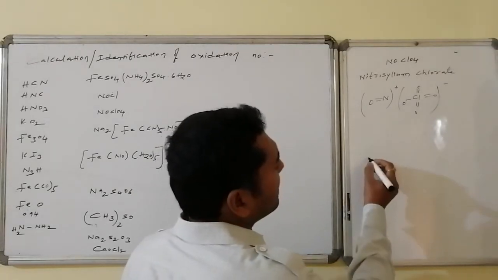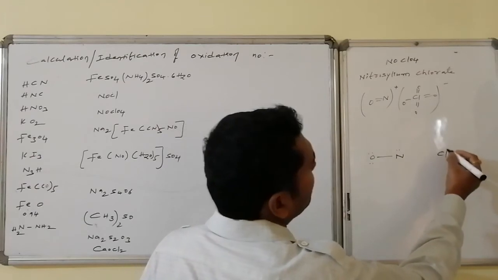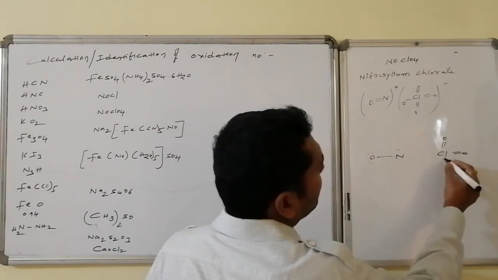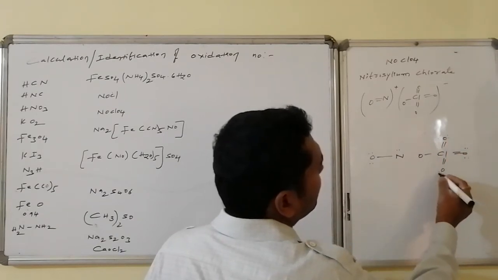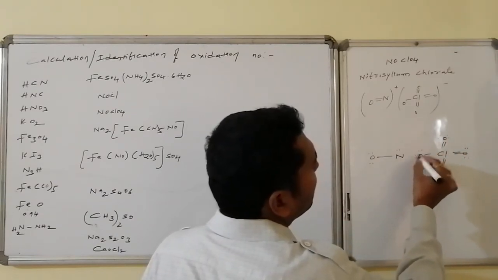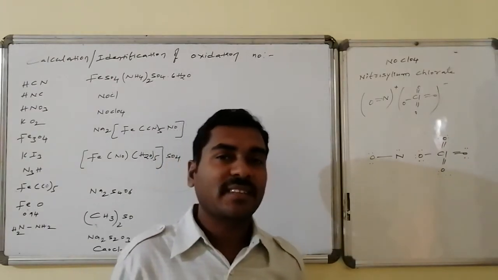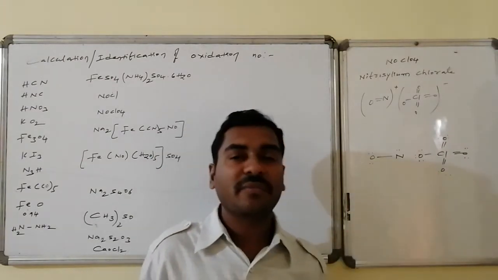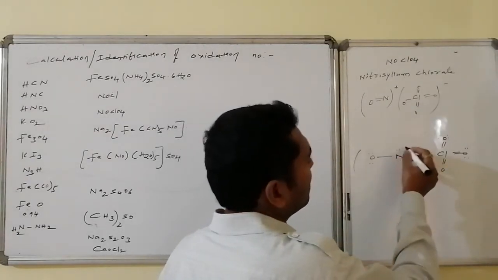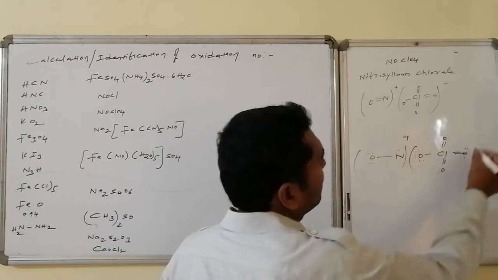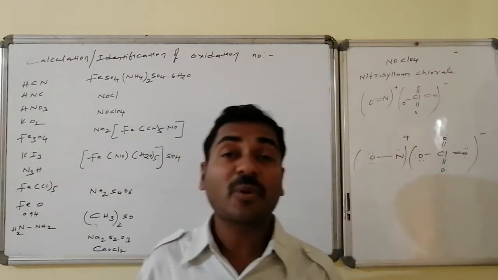Here another 1 electron is present extra, and that sigma bond is broken in favor of that oxygen, hence it has 1 unit of negative charge. This is the nitrosylium cation, nitrosylium perchlorate.